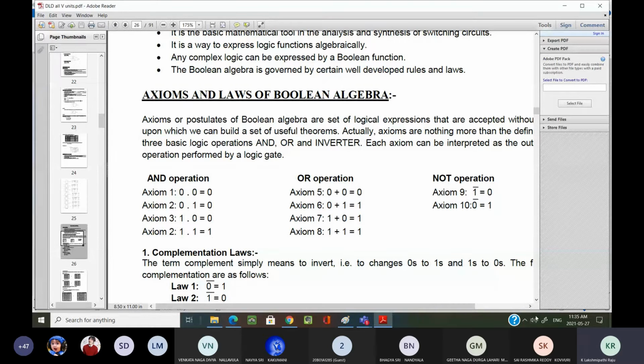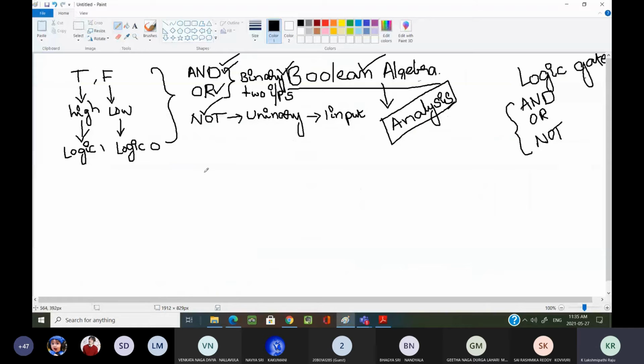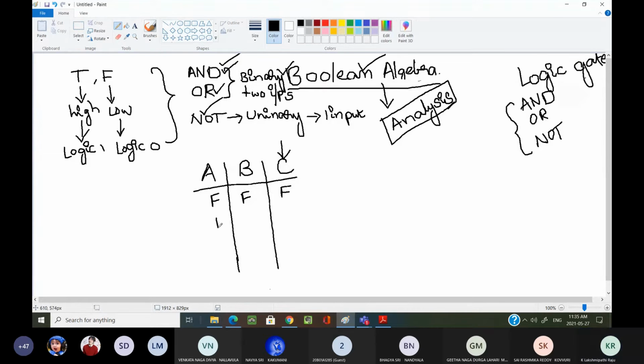Now, I hope you learned the truth table concept in your mathematics. I can draw the truth table here. Suppose A and B are the two inputs, and C is my output. Here C is performing AND. AND is the same as multiplication. False into false is false. False into true is false. In this case also false. True into false is false. Now true into true.